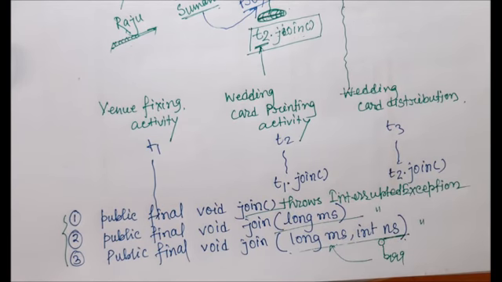Don't worry about that; what the exception means we will discuss when we cover the exception chapter. Right now you have to remember that we have three join methods, and every join method might throw InterruptedException.